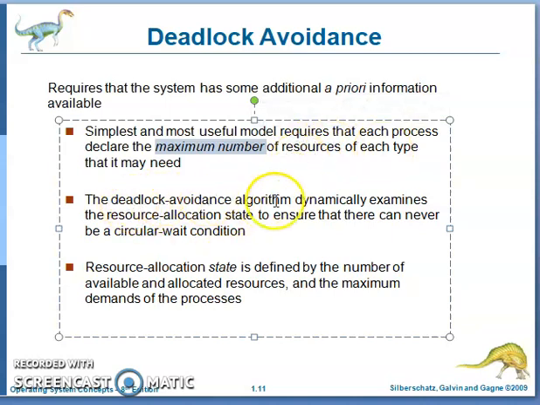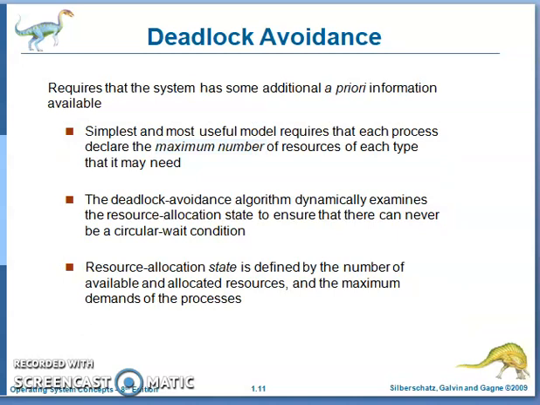The second one is the deadlock avoidance algorithm, which dynamically examines the resource allocation state. That is to ensure there can never be a circular wait condition. The resource allocation state is defined by the number of available and allocated resources. From there onwards, we can calculate the need and the maximum demands of the processes. So maximum minus allocated, then we have the need.